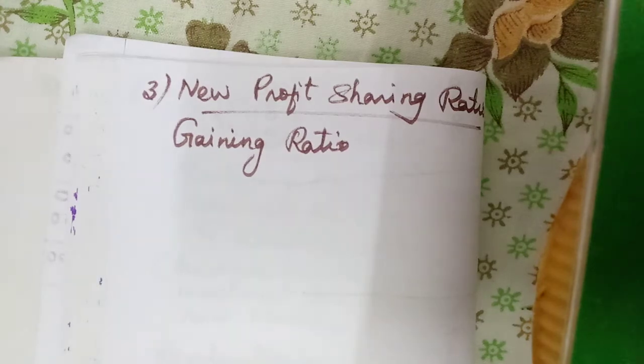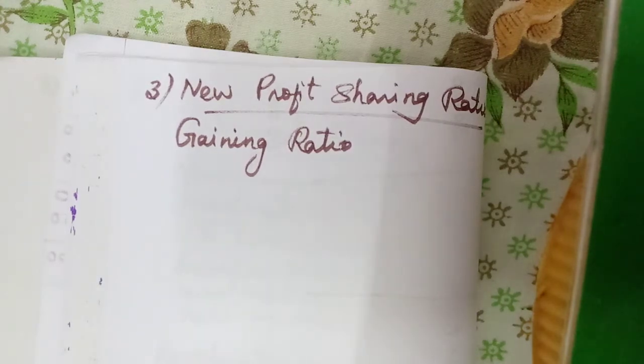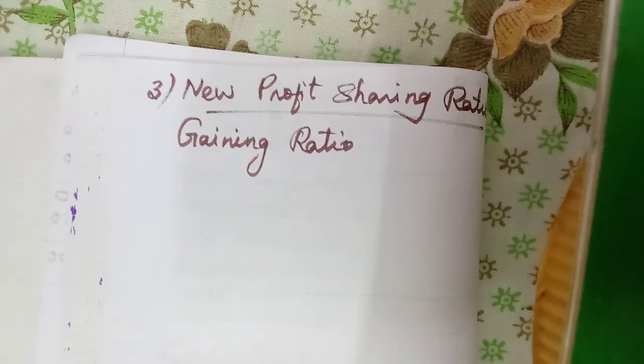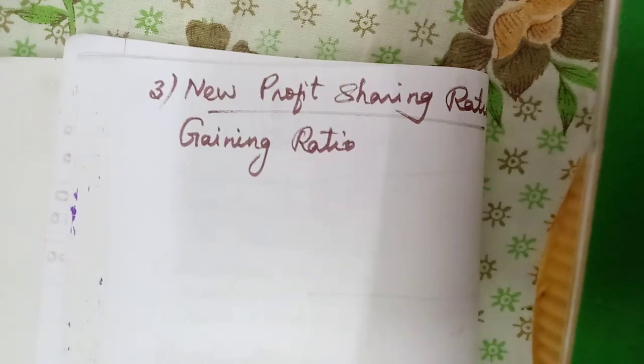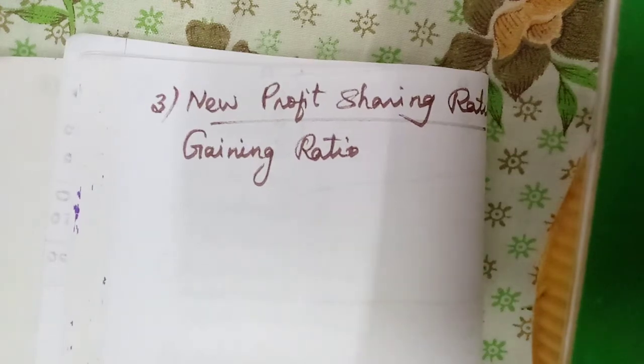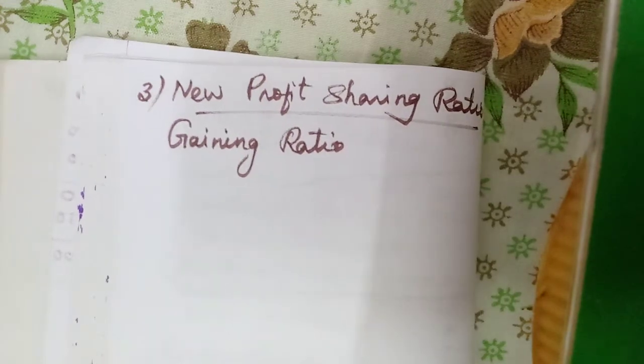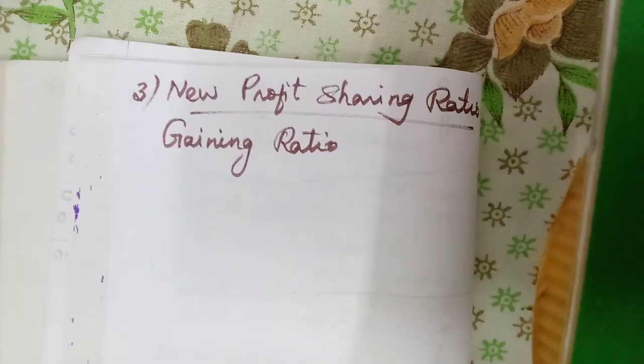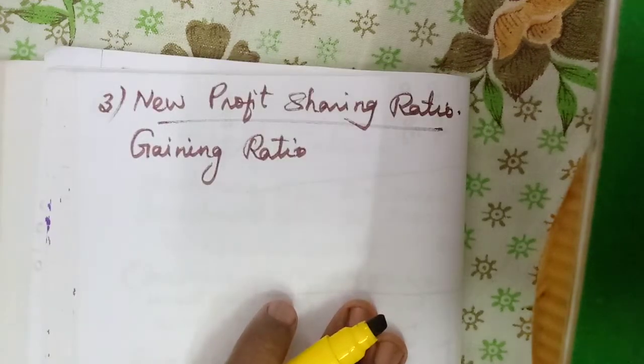So to calculate the gaining ratio, we need to deduct the old ratio from the new ratio. That is called the gaining ratio. Then they will get the gaining ratio, or the share gained.